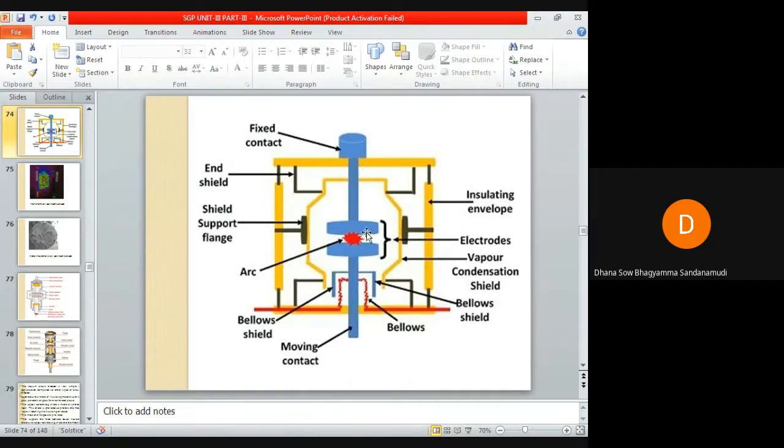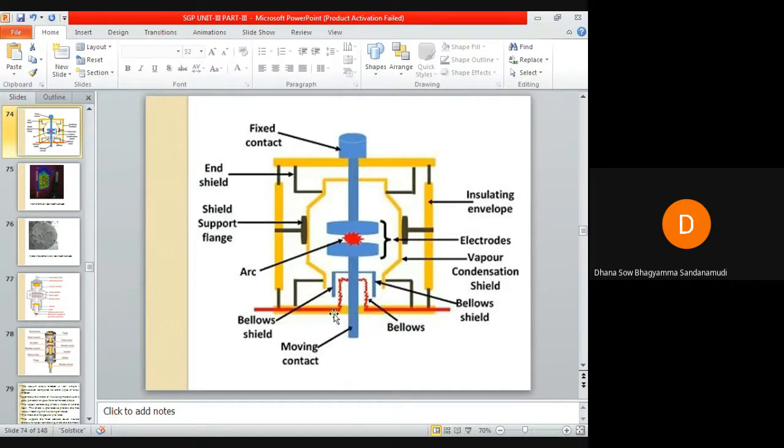You can see here these contacts, moving contact and fixed contact together, you can call them electrodes. They are sealed; they have a sealed construction. The stainless metallic bellow is connected to the moving contact. One end of the metallic bellow is welded to the moving contact, and the other end is welded to the lower end flange.